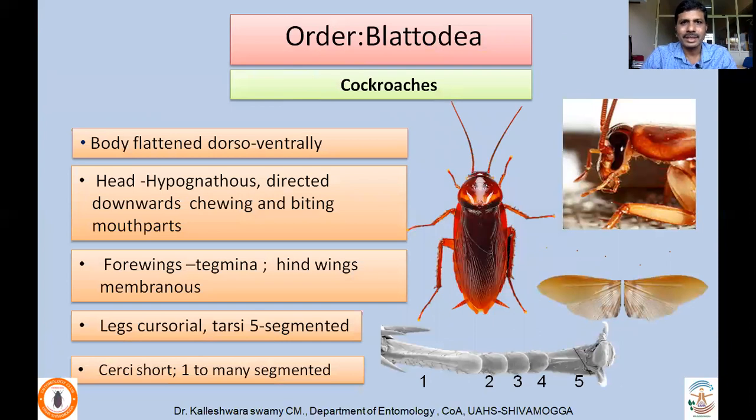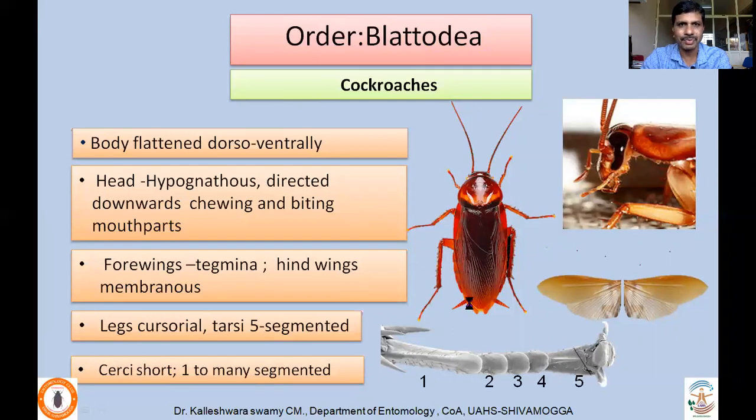So coming to the characters of cockroaches, don't get confused. If I say Blattodea, which includes both cockroaches and termites, what I am giving here is the characters of only cockroaches. Body flattened dorsoventrally. Head hypognathous, directed downwards, which has chewing and biting type of mouth parts. Forewings are tegmina, leathery, parchment-like, whereas hind wings are membranous. Only forewings protect the hind wings, and hind wings are used for flight. Legs cursorial, modified for running, and tarsi is 5 segmented: 1, 2, 3, 4, 5. Cerci is short, consists of 1 to many segments in different species of cockroaches.